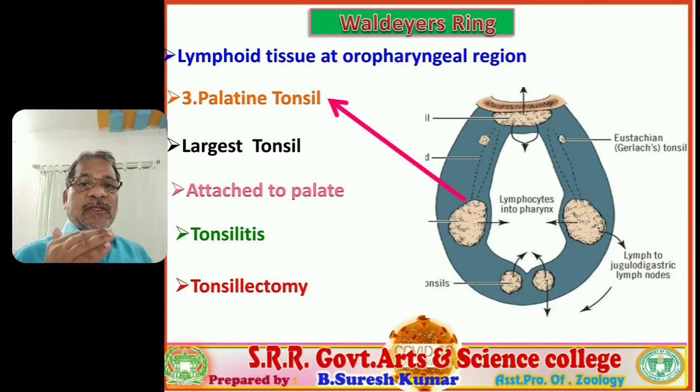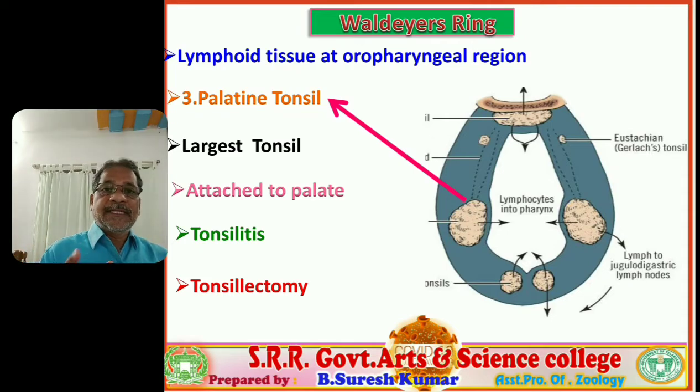What is the treatment for tonsillitis? When the patient suffers from tonsillitis, removal of the palatine tonsils is required. The surgical removal of the palatine tonsil is called tonsillectomy. So the surgery related to the palatine tonsil is tonsillectomy, and the disease related to the palatine tonsil is tonsillitis.